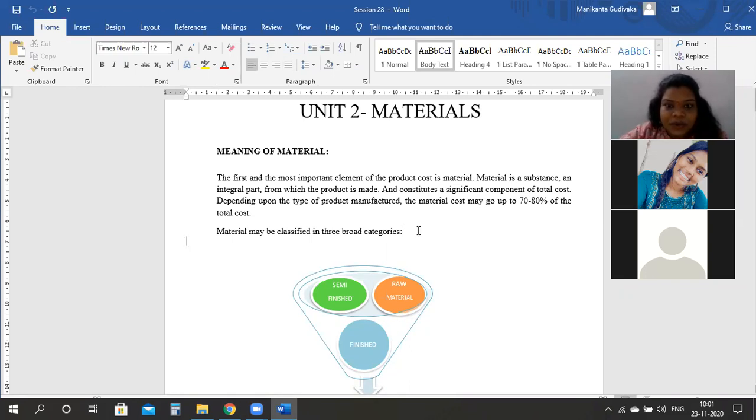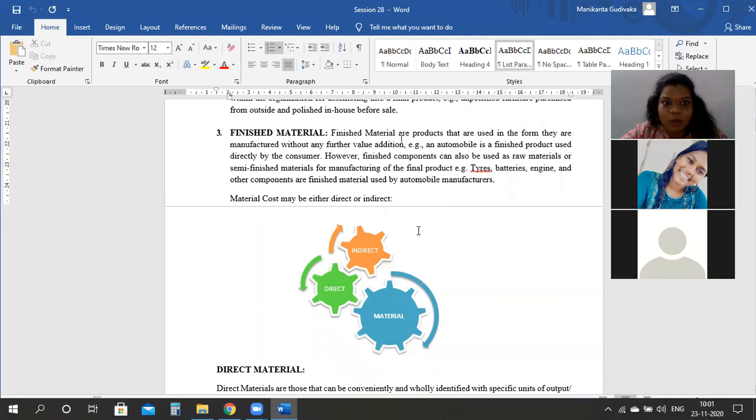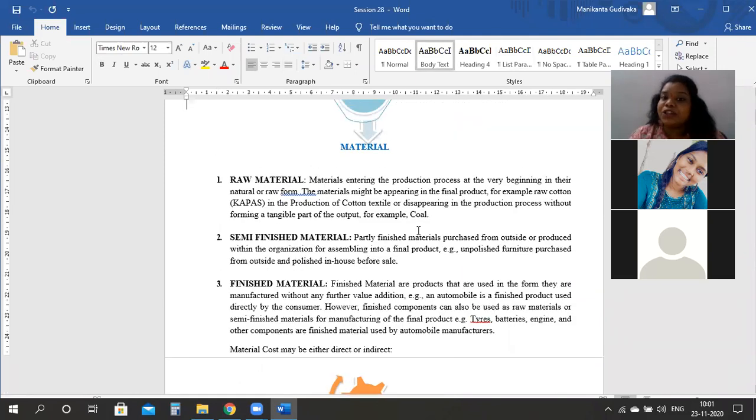Now let's look into the things which are there and we will correlate. Look here, the raw material, what I wrote: materials entering the production process at the very beginning in their natural or raw form. The material might be appearing in the final product. For example, if you have raw cotton, you will see that cotton in the garment. That is one example for raw material, and you have many other examples also. Come to semi-finished goods.